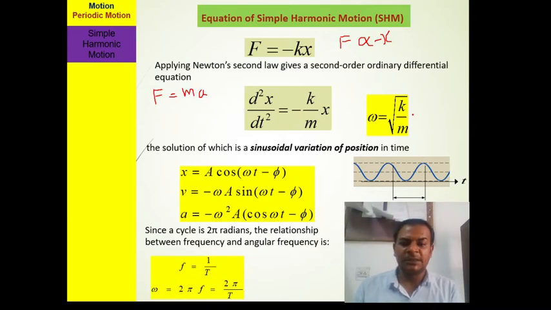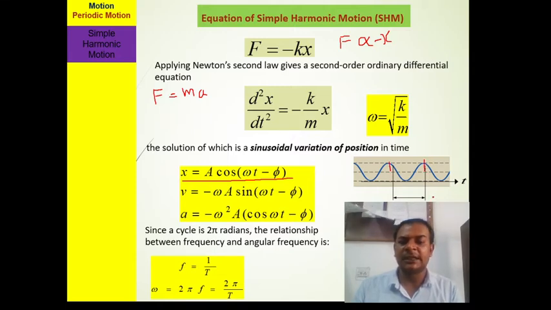When we solve this differential equation, we get a solution in sinusoidal form: x equals a cos(omega t minus phi). This is a sinusoidal variation, and if we plot it, we can calculate the time period, which is the distance between this point and this point.